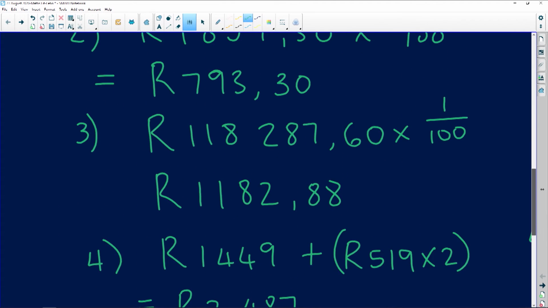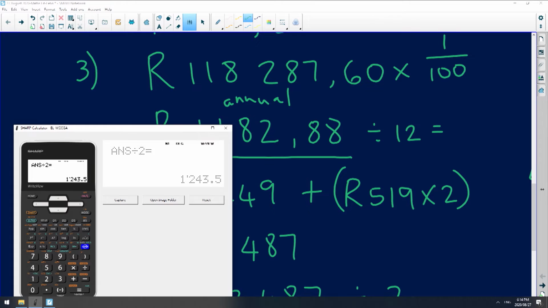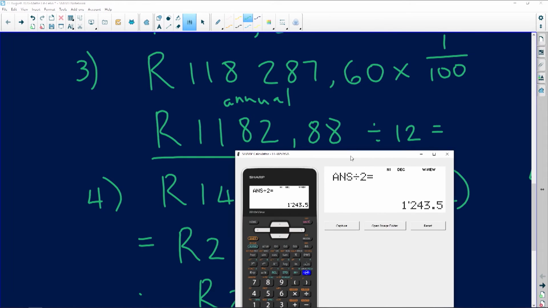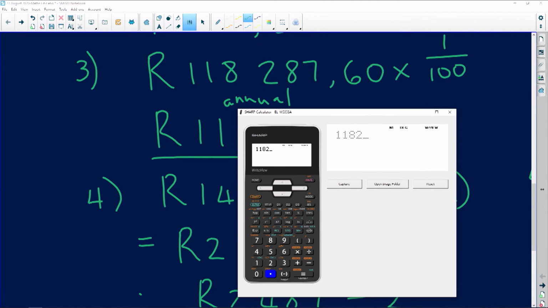Let's see. Stunning. And then the next one is the UIF. But we cannot go and subtract this UIF because remember, this is annual, okay? So we cannot go and use that one. So we take this number and we divide it by 12 to find what the monthly one is. It's 1,000.88 divided by 12.